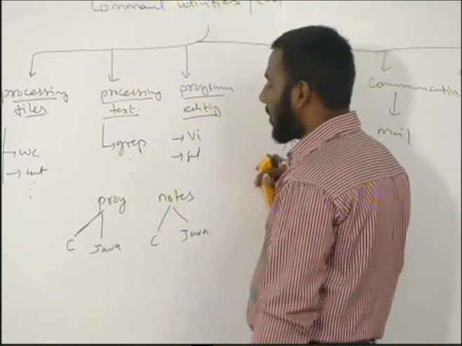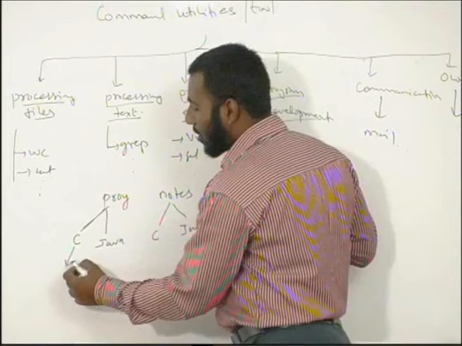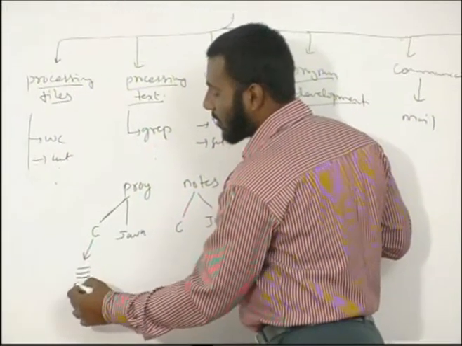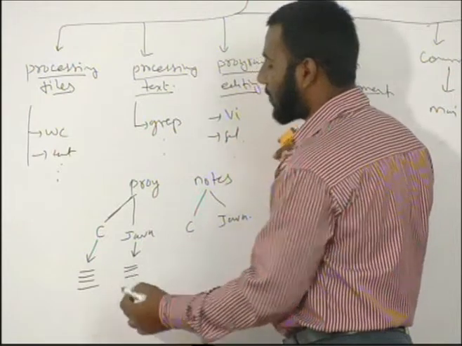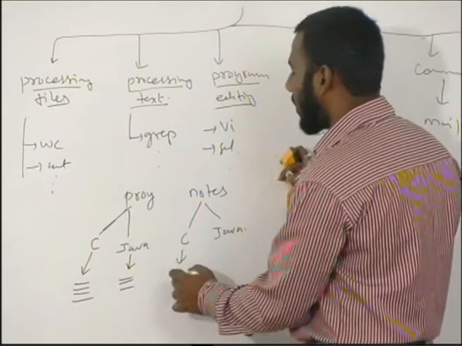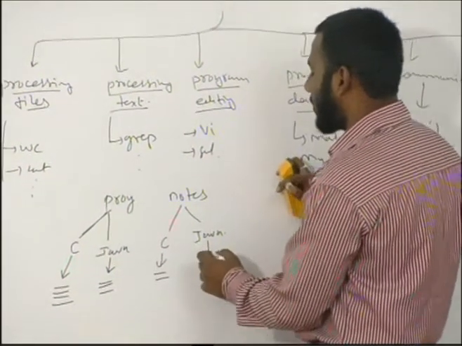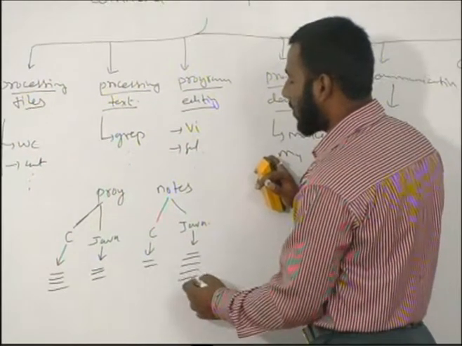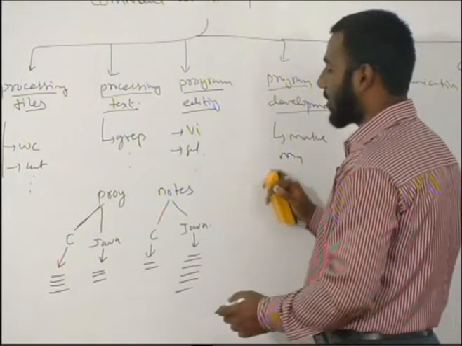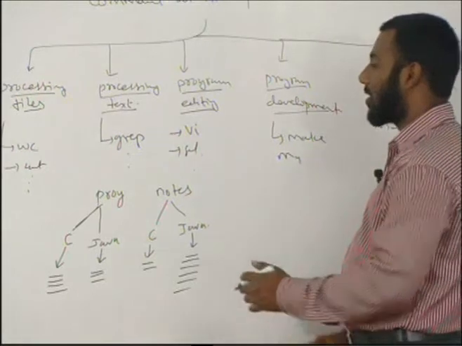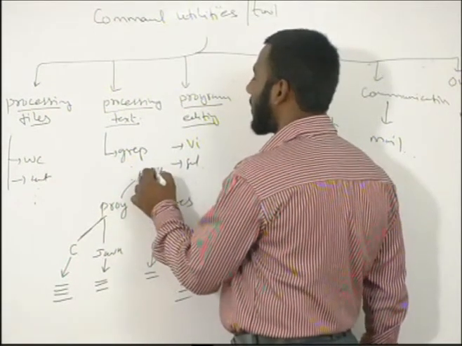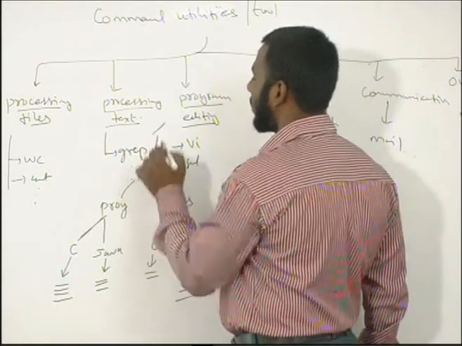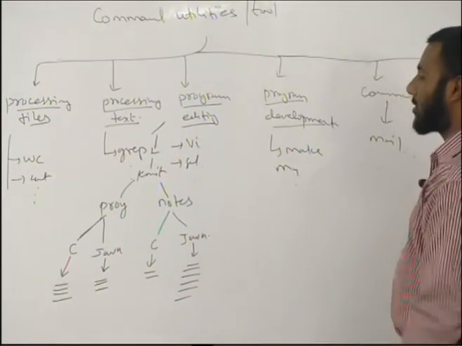Here I would like to create 4 files, here 3 files, here 2 files, and here 6 files, for example. All of them are in the KMIT user. KMIT is in home, which is in root. This is the file structure.